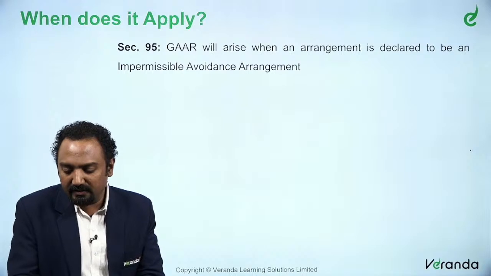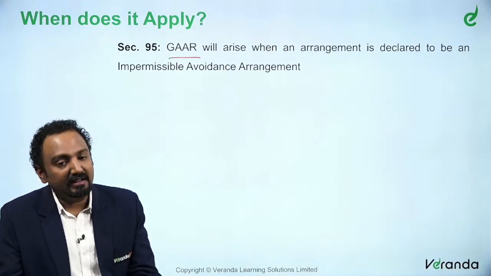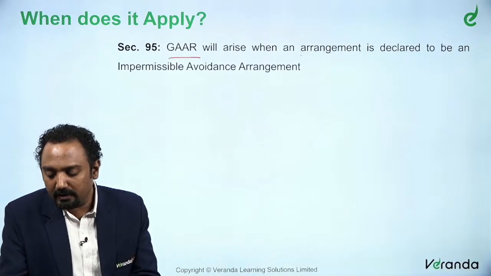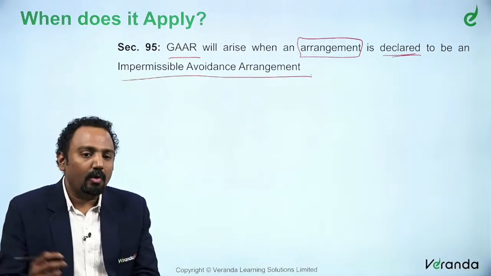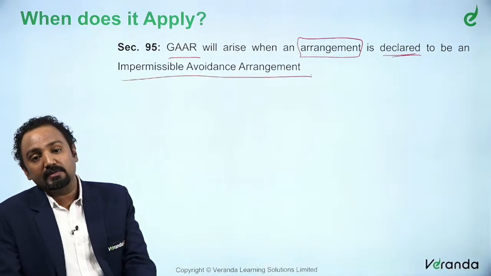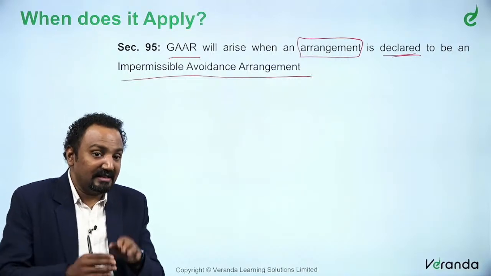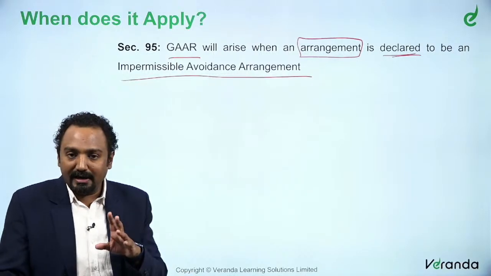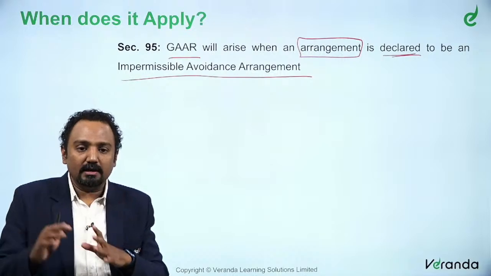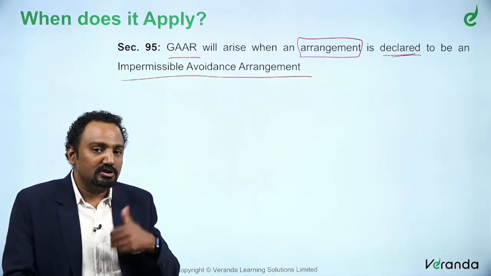So what does section 95 say? GAAR will arise when an arrangement is declared an impermissible avoidance arrangement. What is important is that there is an arrangement, and such arrangement is declared impermissible. The intention of that arrangement itself is avoidance, so you cannot permit such an arrangement. This arrangement is for the purpose of avoiding taxes, so this cannot be allowed.